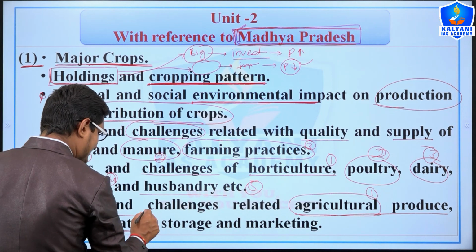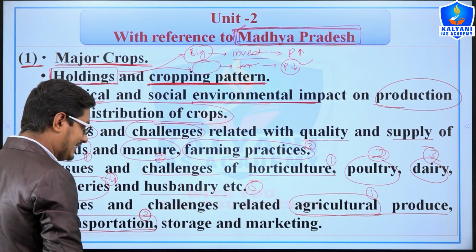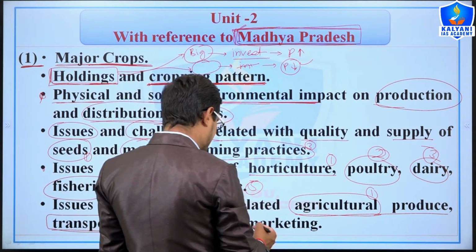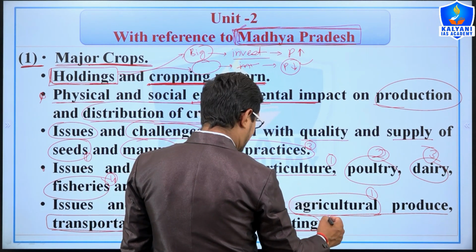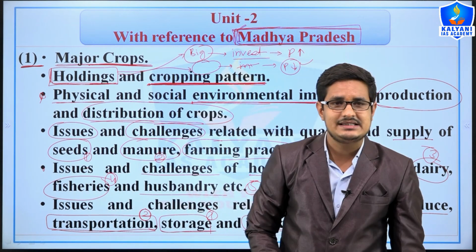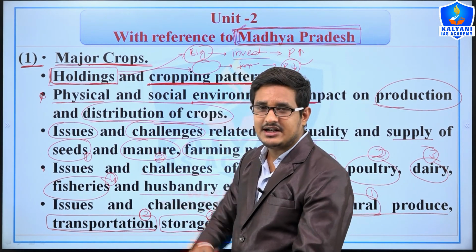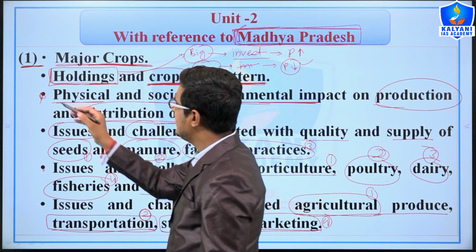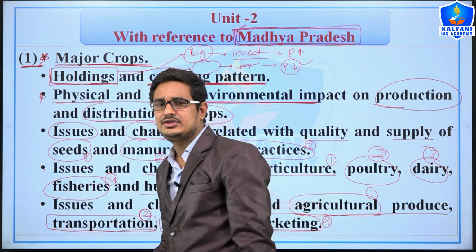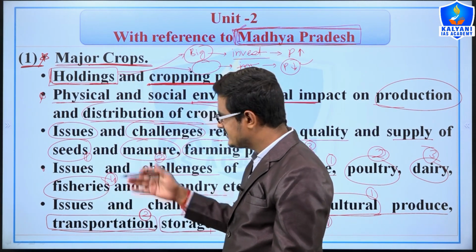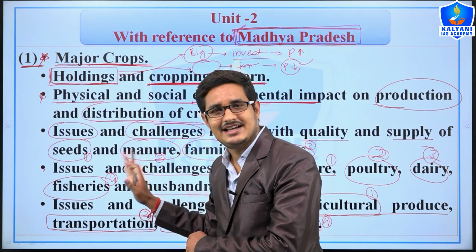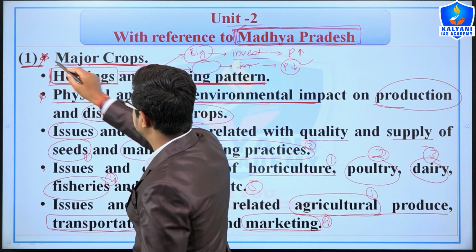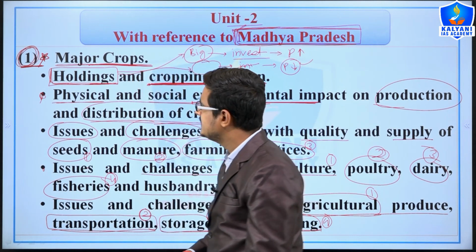So issues and challenges regarding transportation of agricultural produce, then storage, meaning are the warehouses in Madhya Pradesh enough, or regarding the market. So we can say that whatever we study about the issues and challenges of Indian agriculture, in the same way we will study all these things: which crops and what are the issues and challenges regarding every agricultural and allied sector. So this is the first topic of unit second, right?